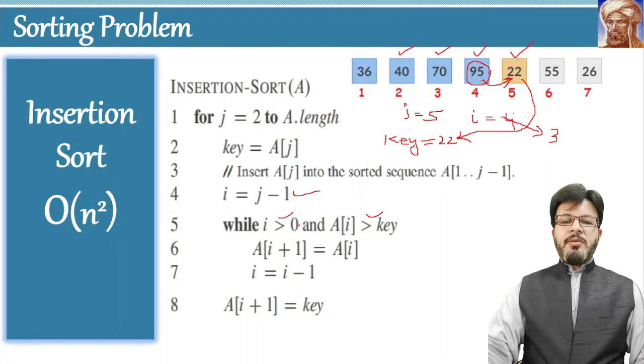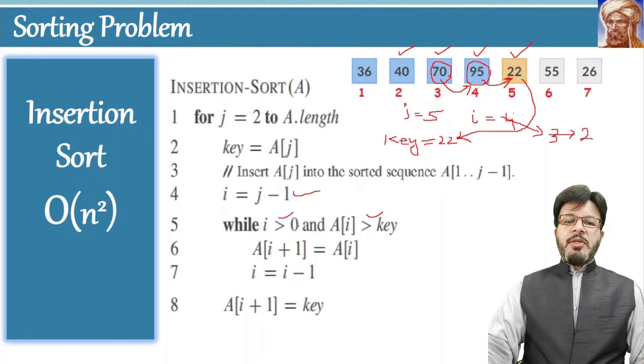Okay, 3 is greater than 0. Now what is at the location 3? It is 70. As you can see over here, it is 70. 70 is again greater than 22. So the loop will once again run, and the value at location 3 will be moved to the location 4. Okay, the value of I will be decreased. It is decreased to 2.